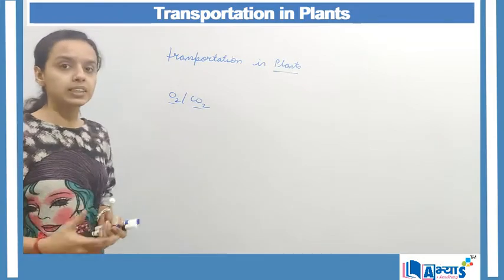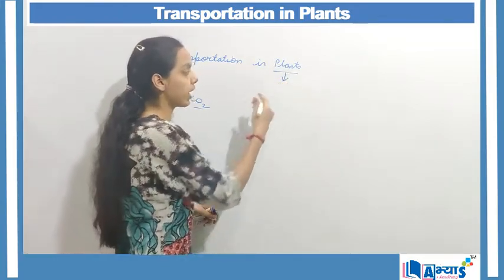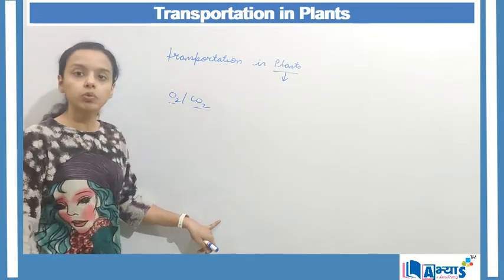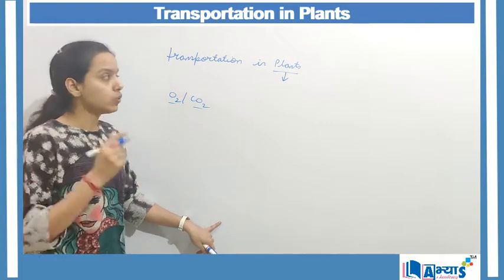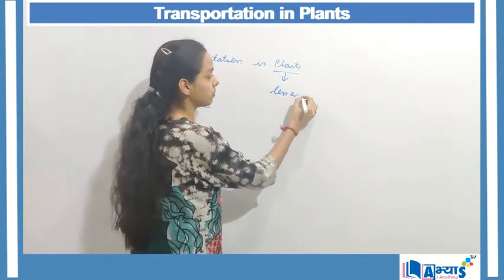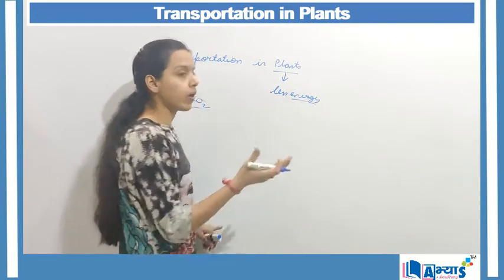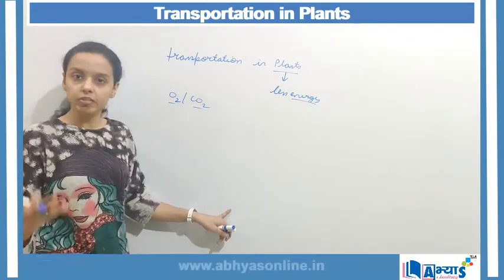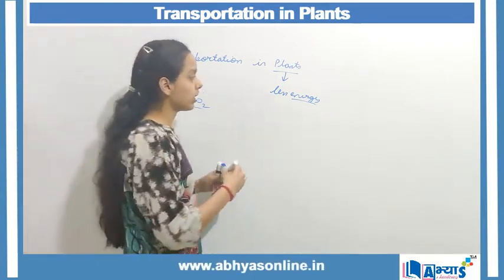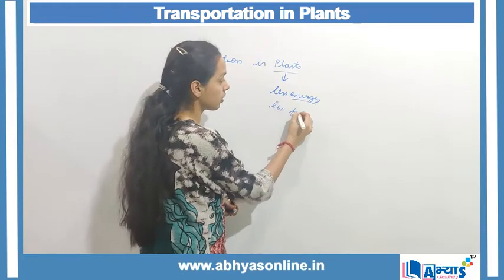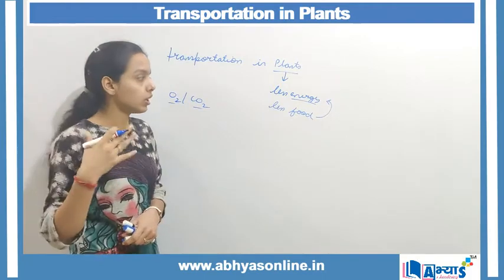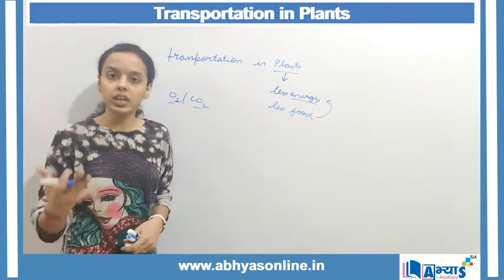So as you know, plants are basically simple living organisms. They do not have any complex structure, and also plants do not move from one place to the other place. So as there is no movement of the plants, they require less energy. So as they require less energy, less food production takes place in the plants. They require less food because they require less energy because of their non-movement from one place to the other place.